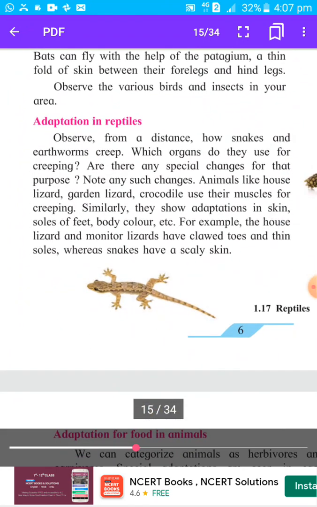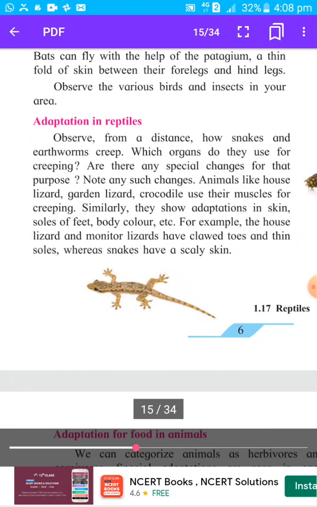And last one, which adaptations are there in the reptile? First one, special type of muscles are present with which they can move or creep. Okay, they don't have special organs for moving, so by using their body muscles they creep on the ground. Then second one, they have a similar body color like their surrounding, so that their predators cannot identify them and they get protected from their predators.